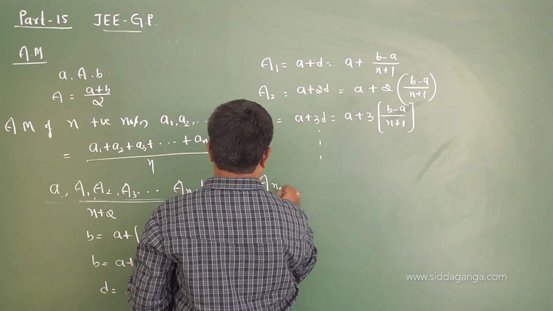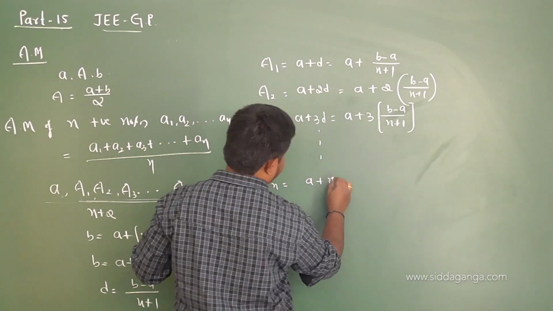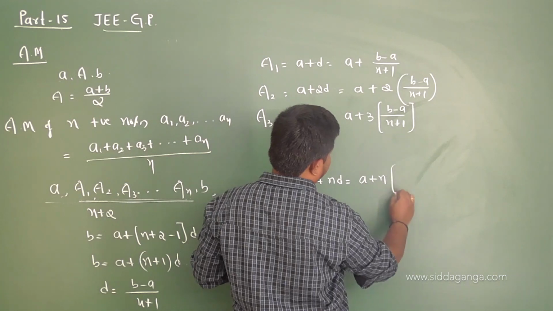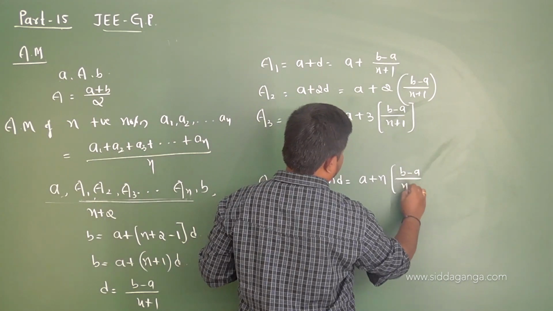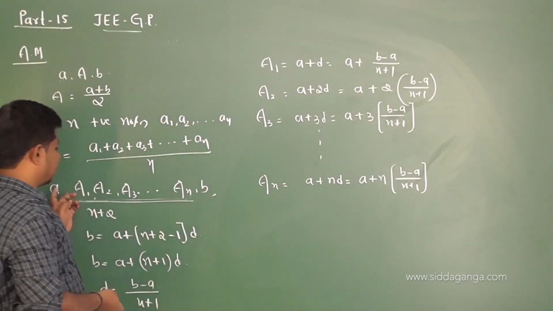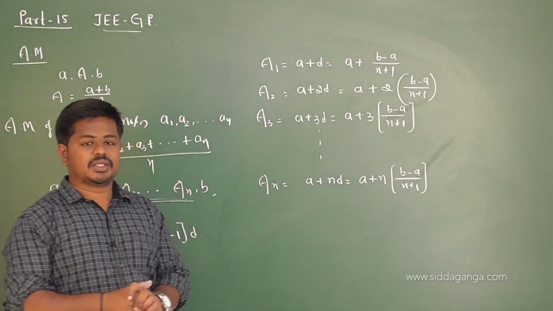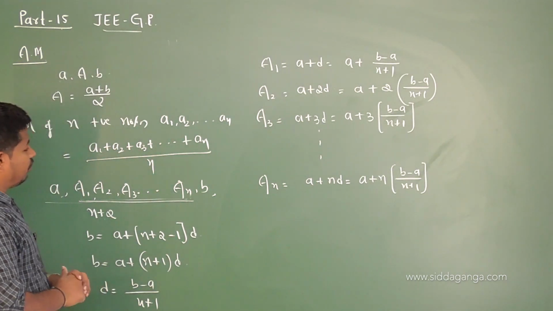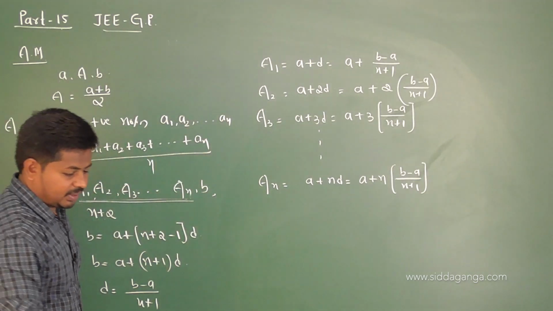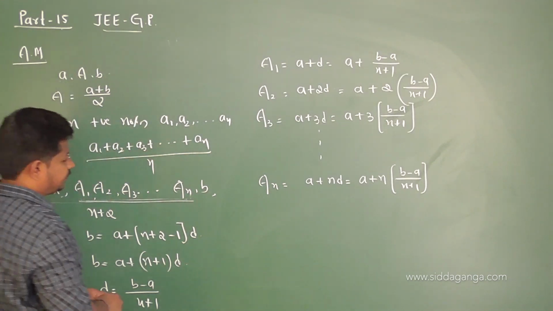Then an, the nth arithmetic mean, is given by what? A plus nd. A plus nd, that's a plus n into b minus a by n plus 1, which gives the nth arithmetic mean between the numbers a and b. Okay, so this is about arithmetic mean and how to find the terms inserted between the two numbers a and b.